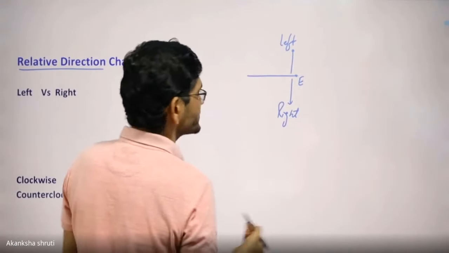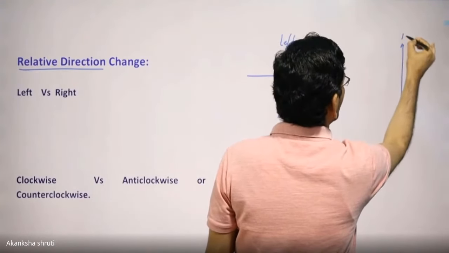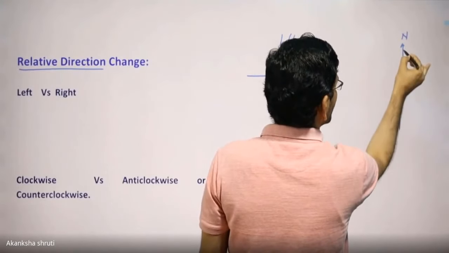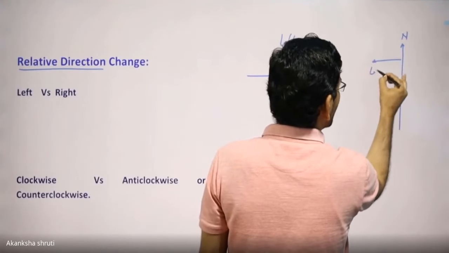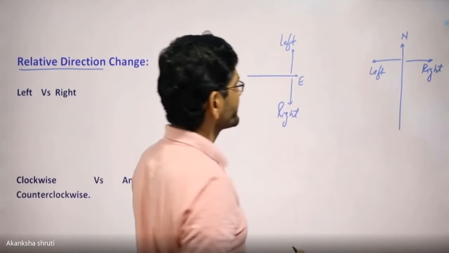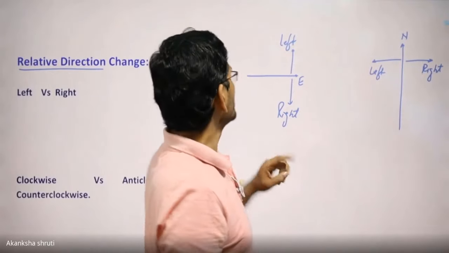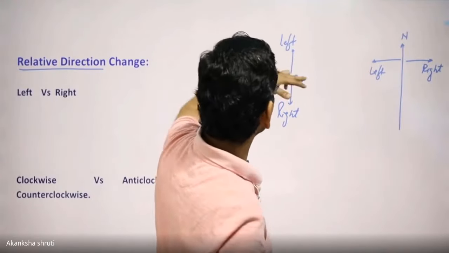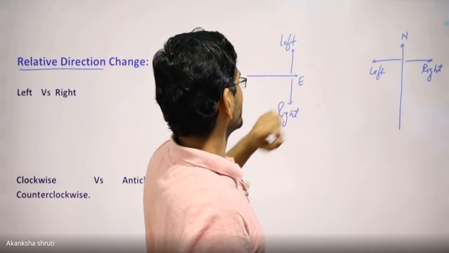Students, it may be possible that the body is initially moving upward, say in the northward direction, and on reaching here, the body takes the left turn. This will act as the left, and this will act as the right. So students, these left and right are always relative, taken considering the direction of motion of the body or the moving object. Okay, student?